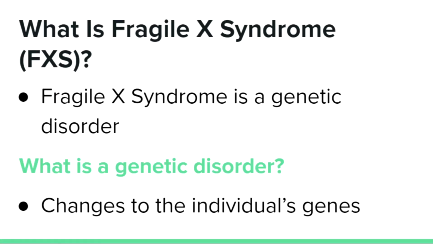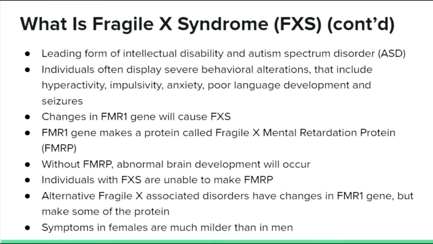So, what is Fragile X syndrome? Fragile X syndrome, also known as FXS, is a genetic disorder. A genetic disorder means that there are changes to that individual's genes. FXS is the leading form of intellectual disability and autism spectrum disorder, and individuals can often display severe behavioral alterations, which include hyperactivity, impulsivity, anxiety, as well as poor language development and seizures.